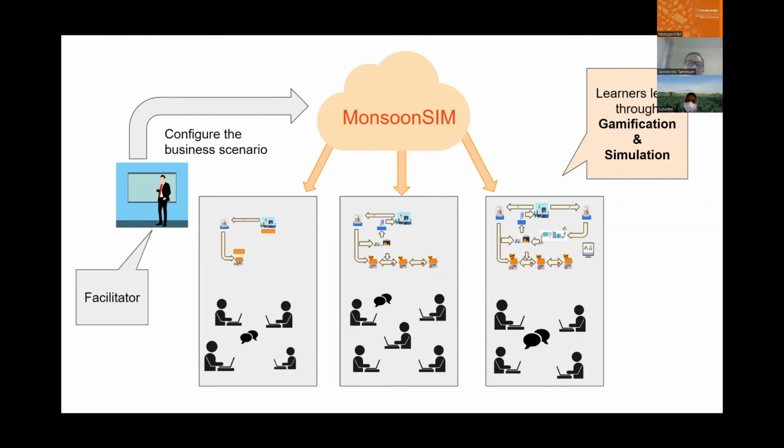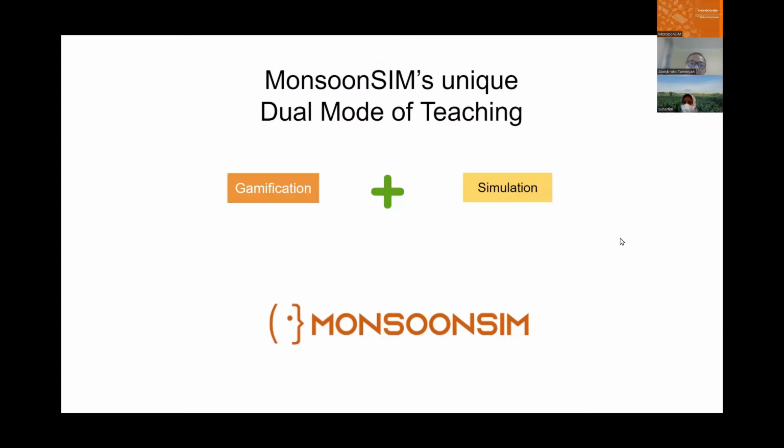The unique approach that I'd like to highlight is that we support both gamification and simulation simultaneously. So you become a facilitator, and the students learn through game and simulation. This is the uniqueness of MonsoonSIM: a unique dual mode of teaching, gamification plus simulation.